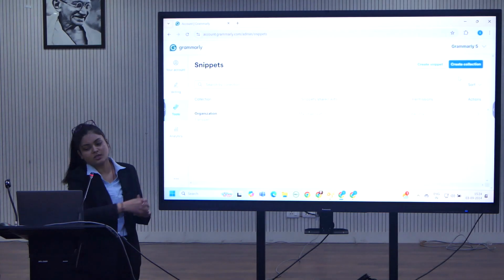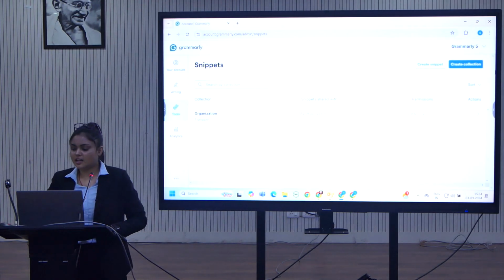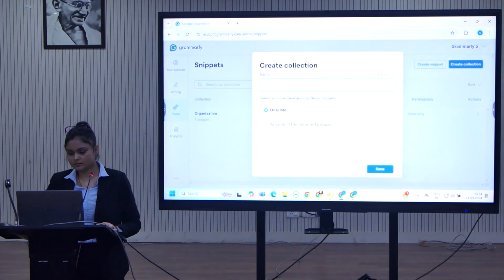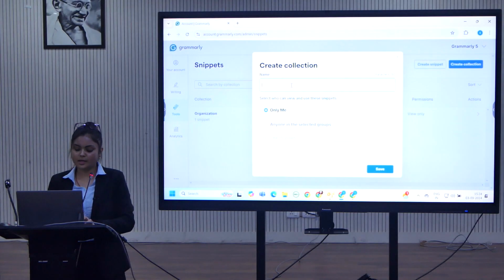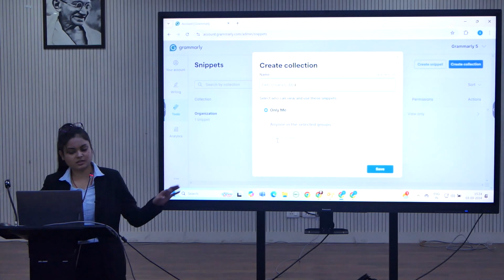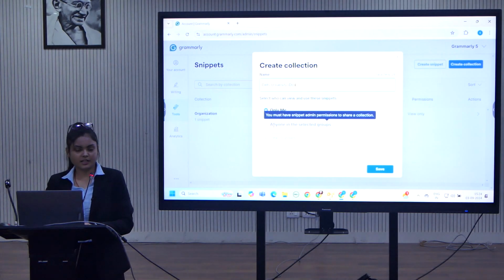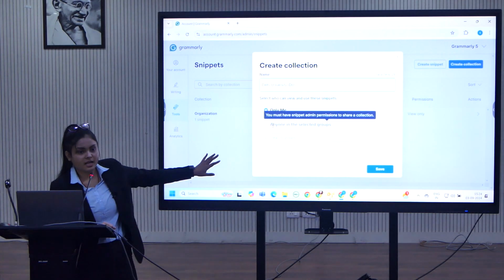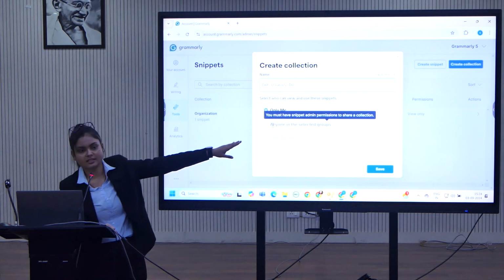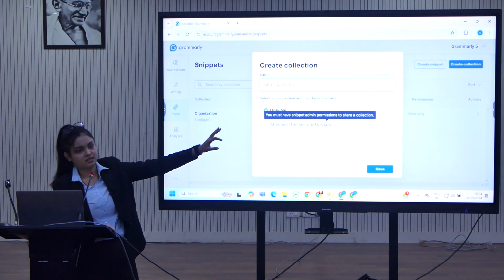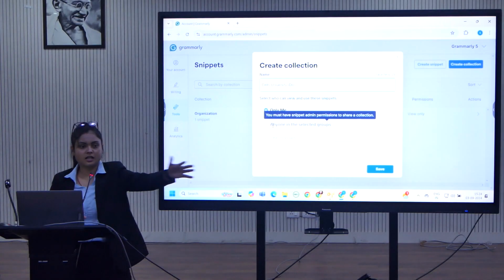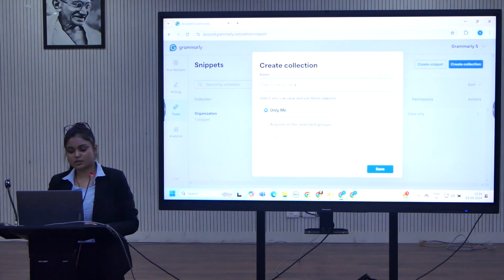So that is possible. You can create your snippet. How you can create it: you can simply name it. Let's say I want to name it Delhi University. Only me, because I am a user, this is a user's account, I have the option of only me. But yes, the admin has the facility that they can select anyone in the selected group. So the admin can create snippets for the complete organization if they want. So that is also possible. Only me, you can save, you are done.